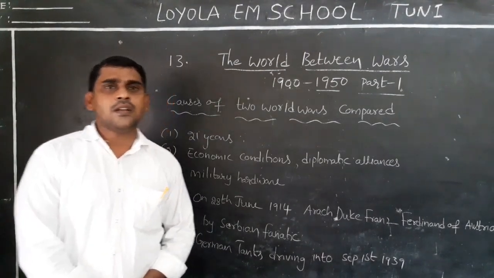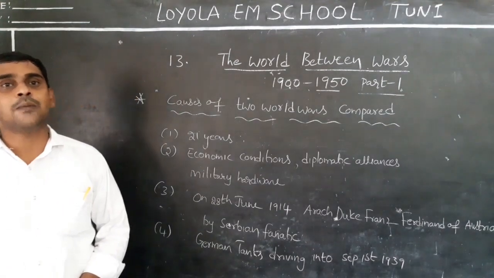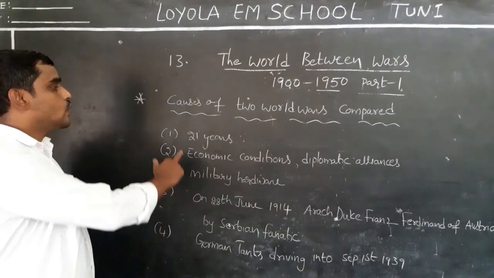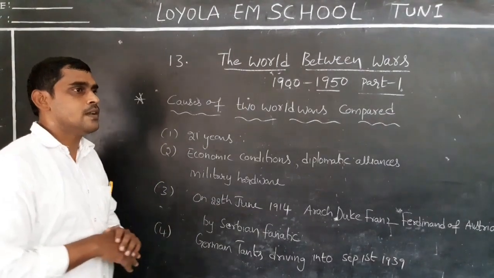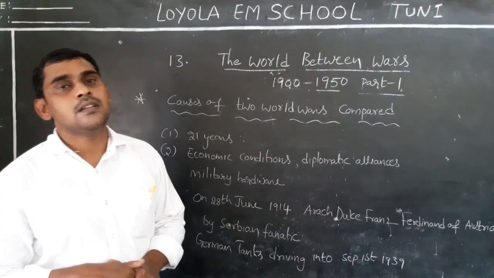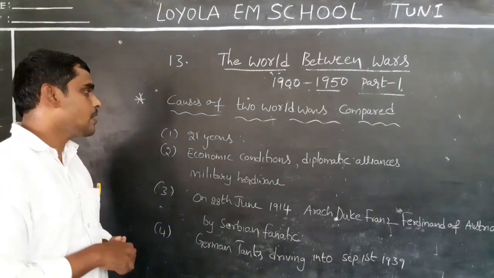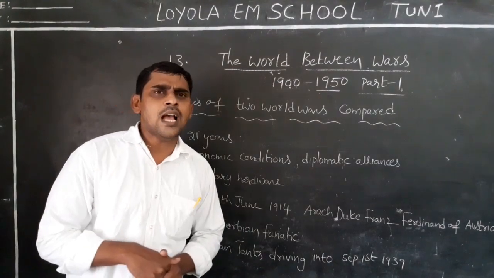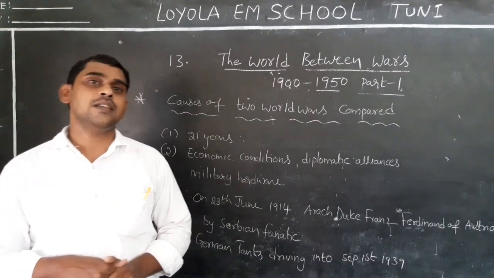Between the two world wars there was a gap. How many years is the gap? The gap is 21 years. After the First World War, 21 years later the Second World War happened. Do you understand this? And in this gap, some changes happened.